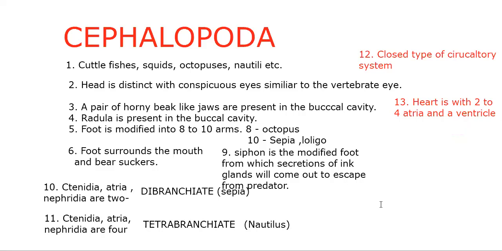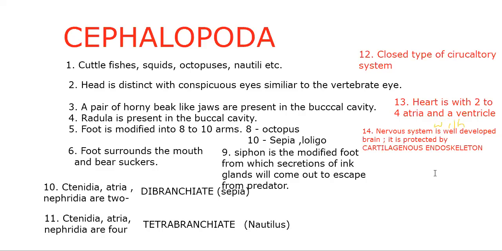So nervous system is with a well developed brain, and it is protected by cartilaginous endoskeleton. Endoskeleton, what I mean, inside the body.